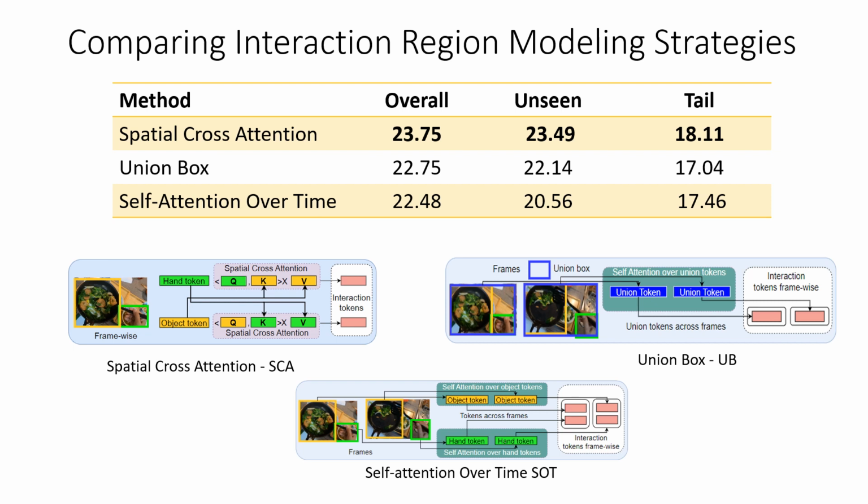One is where we aggregate only the object refinements and the hand refinements over time. In the other, we take the union region between the hand and the nearest object. We see that the performance of these interaction region modeling strategies is pretty similar, but our proposed spatial cross attention mechanism for modeling the interaction region works the best.